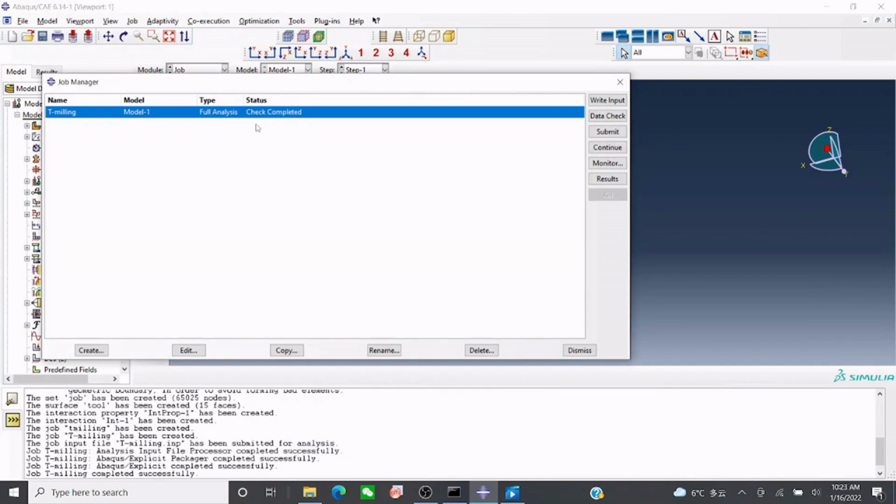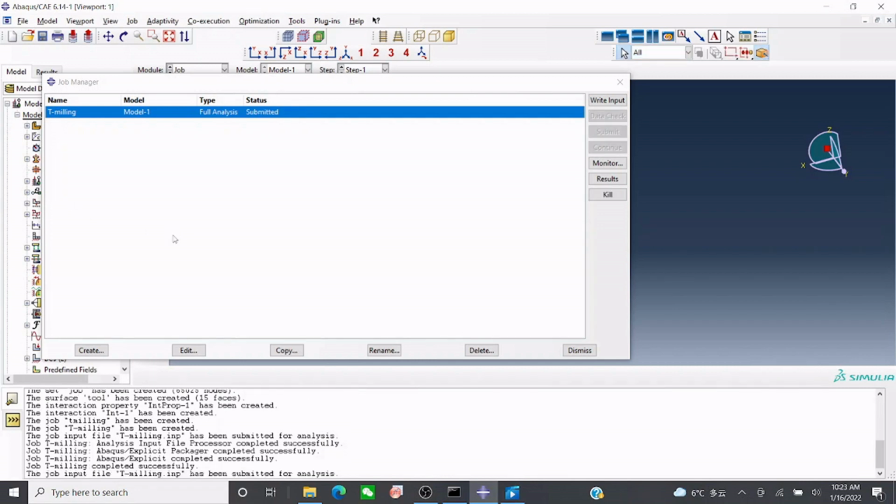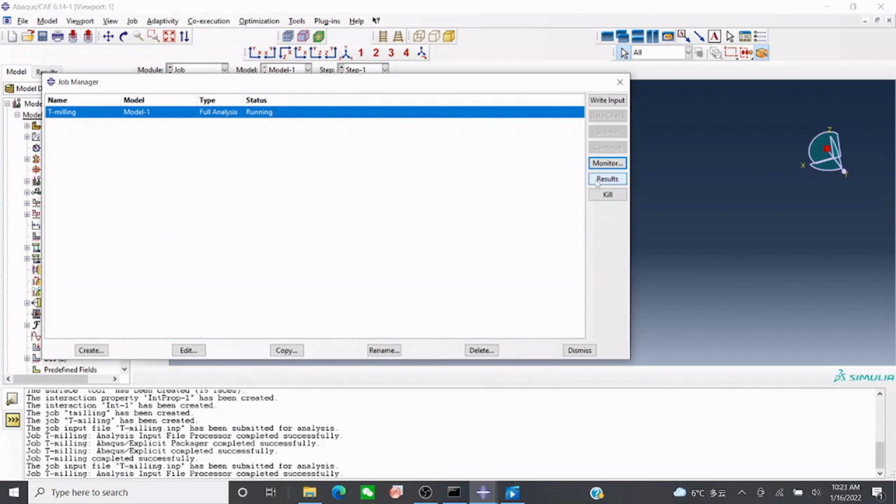So now you see check completed, and here also we can see check completed successfully. Now we can submit for analysis. Press here submit. Okay, now it will take at least 7 to 8 hours to complete this simulation. After that we will see the result.